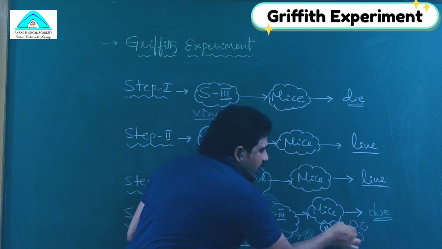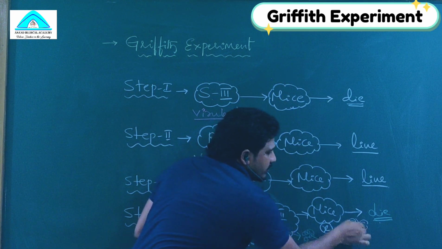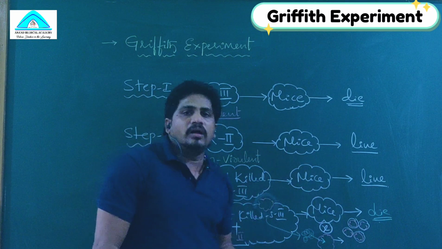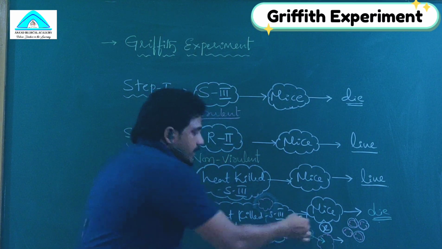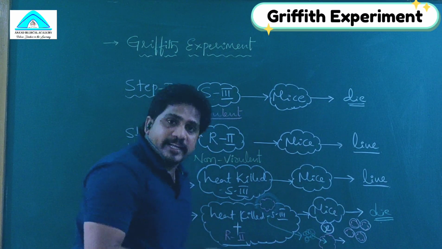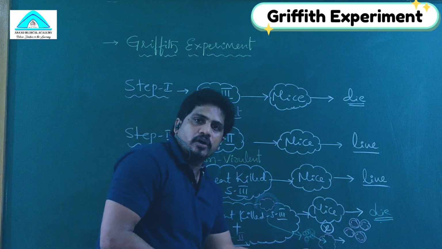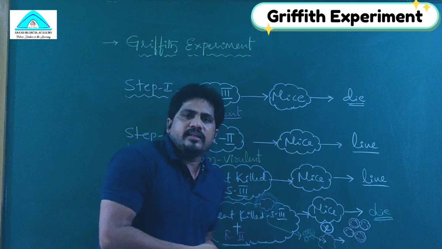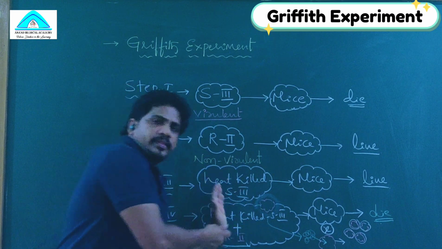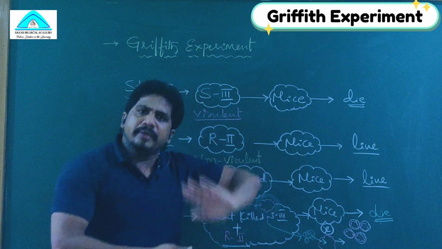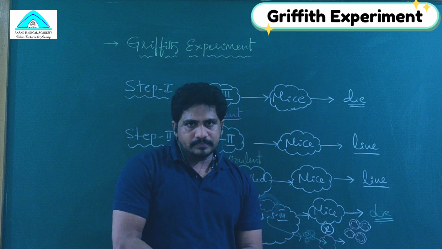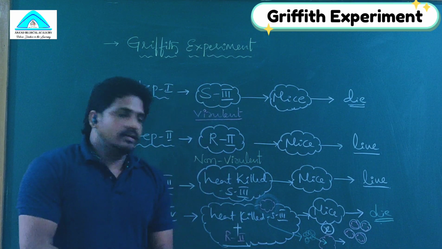But all of these have a smooth coat, nothing but a polysaccharide coat around their cell wall. This property is gained from the genetic material which is integrated with its genome and expressed by R2. So something is transformed. We cannot conclude in this step that it is DNA. But Griffith said that something is transformed from S3 to R2 and made the R2 virulent, so that the mice died.